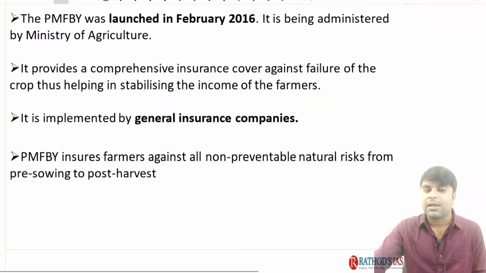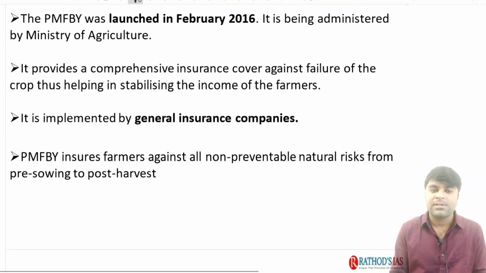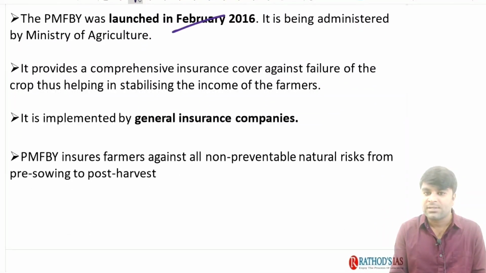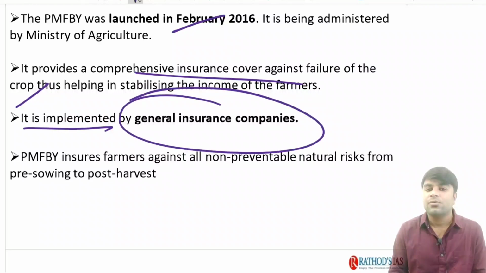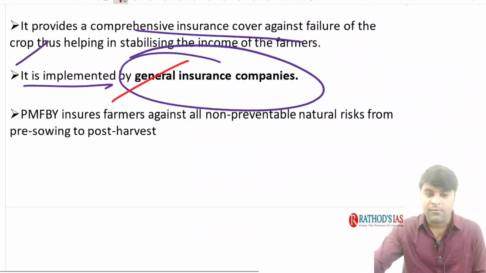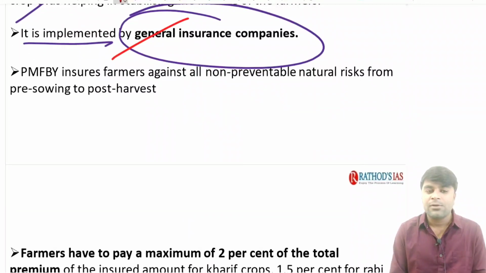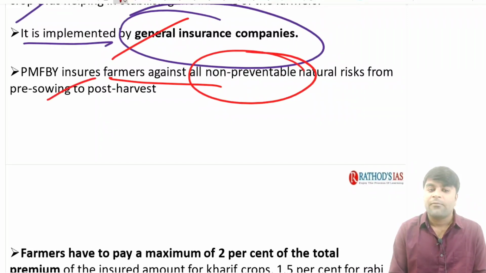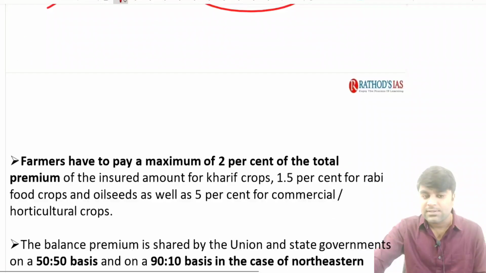Now let us try to understand the features of the Pradhan Mantri Fasal Bima Yojana. It was launched in February 2016 and it is going to provide comprehensive insurance coverage against the failure of the crops. Right? It is implemented by the general insurance companies. The agencies which implement a particular scheme are very much important for us. The Pradhan Mantri Fasal Bima Yojana insures farmers against non-preventable natural risks from pre-sowing to post-harvest.